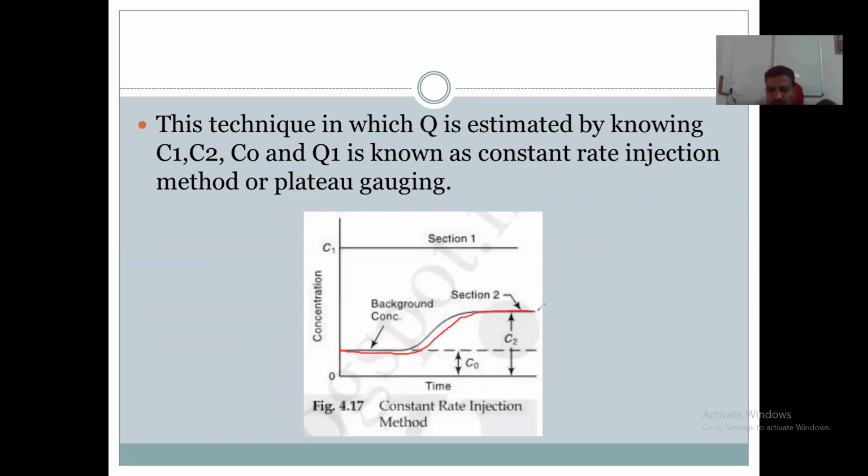At section 1 it is having C1. It gradually rises again to C2. At section 2 the concentration is C2. At a constant rate of injection, this curve rises from C1 to C2.